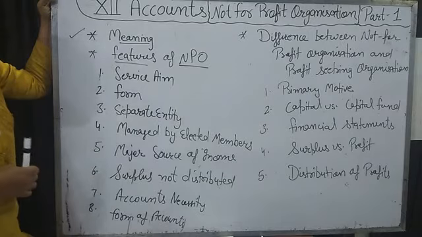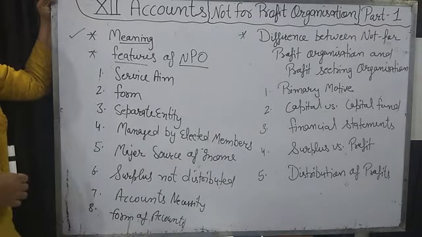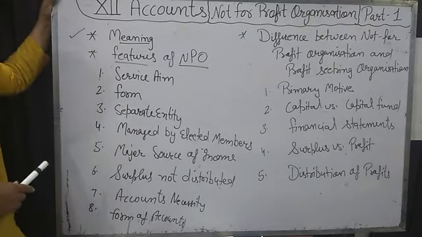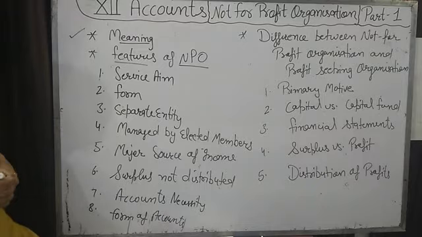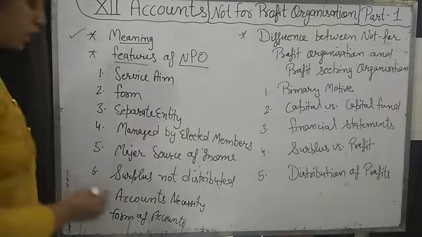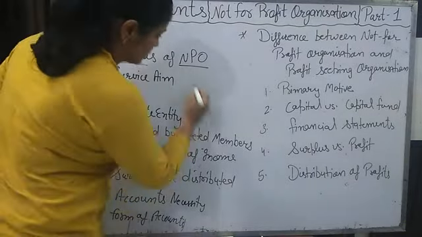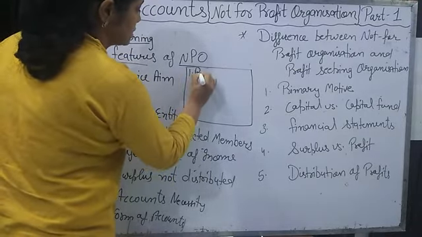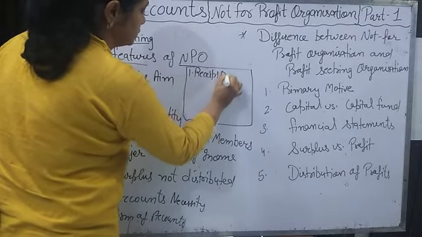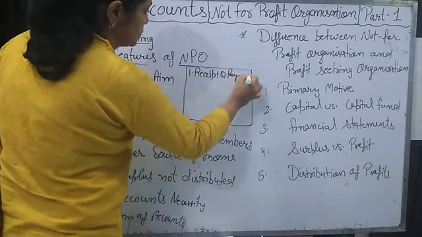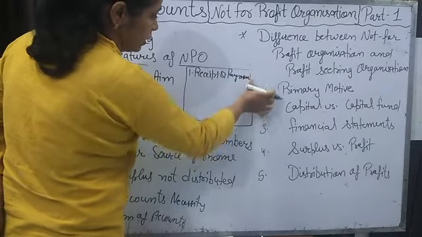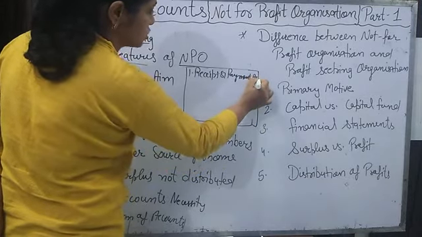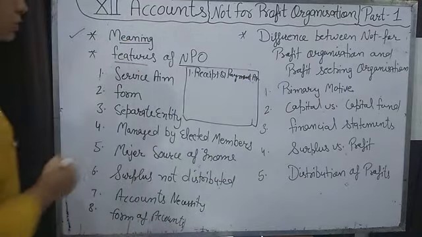Next is the form of accounts, that is, which accounts are prepared by the not for profit organization at the end of the year. 3 accounts are prepared that are most important, that you will learn in this chapter, how these 3 accounts are maintained. One is the receipt and payment account. This account is maintained for the record of cash, that from where cash is coming and where cash is going. It is just like a cash account.